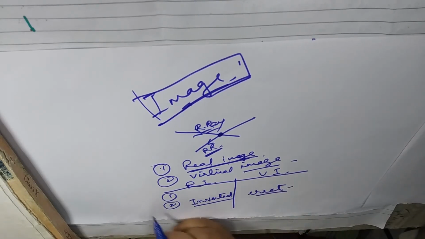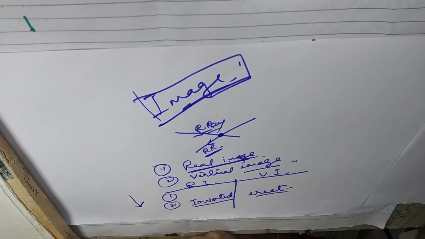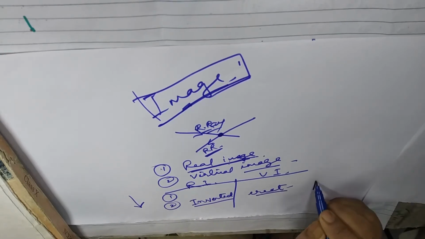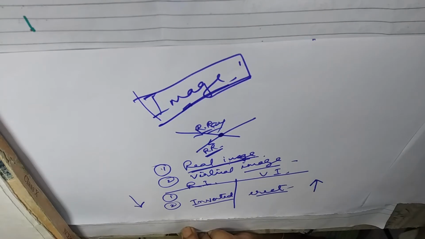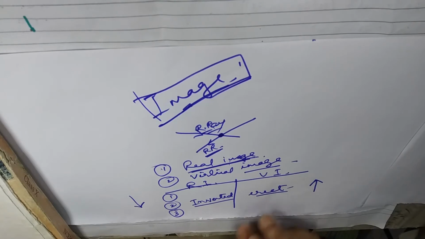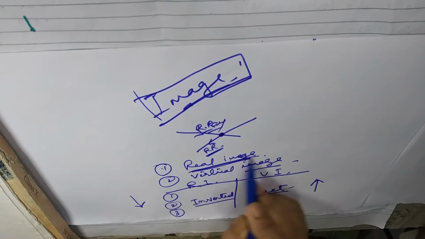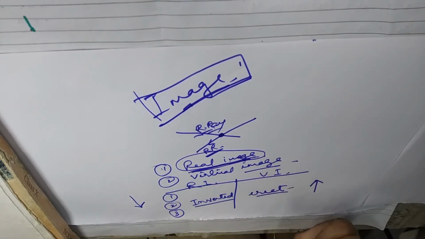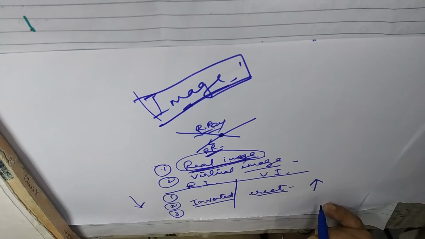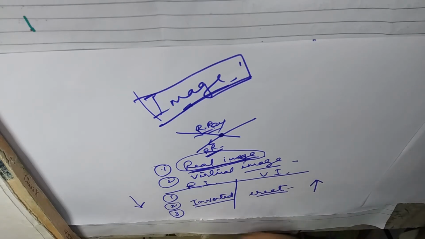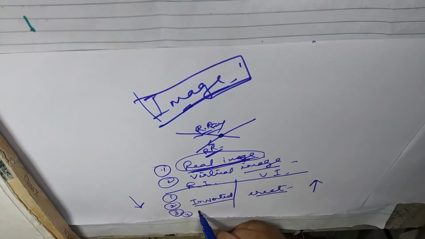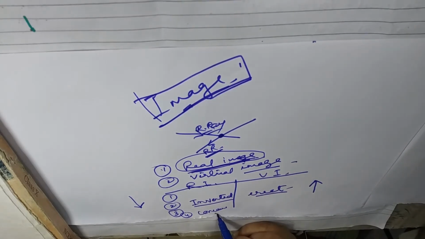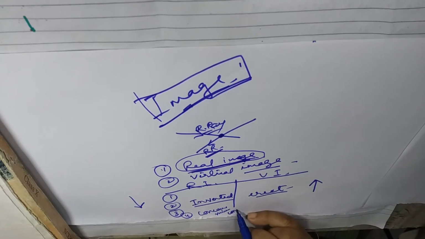Inverted means opposite, ulta, and erect image is seedha. The third point: a real image can be formed on a screen and a virtual image cannot be formed on a screen. And the fourth point is that a real image is formed by a concave mirror and a convex lens.